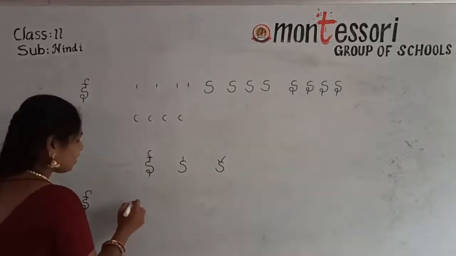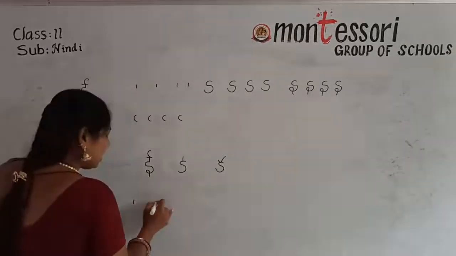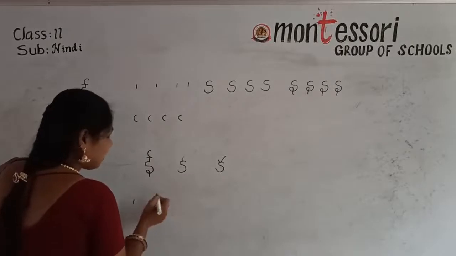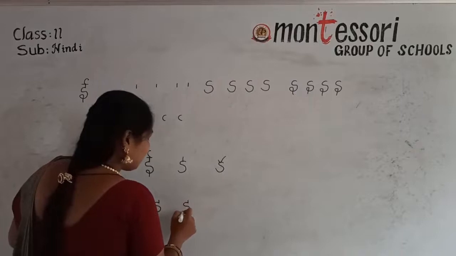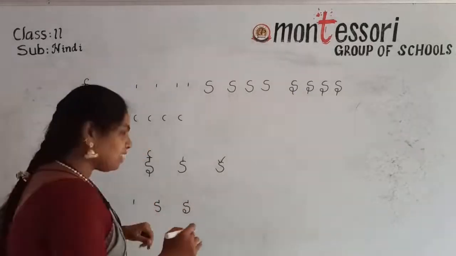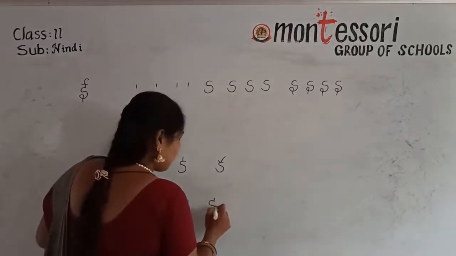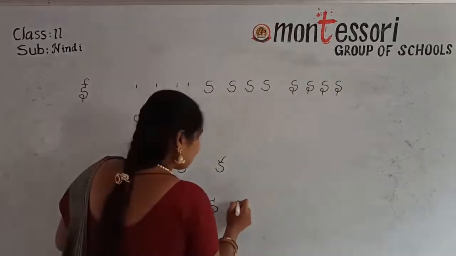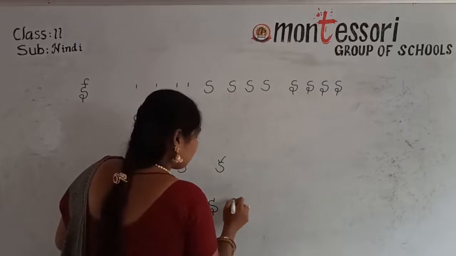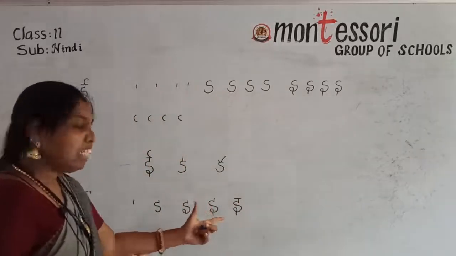How to write here? First one, no. Then next step, one with S. Understand, children? Next, another one, S after circle. Then next, if you practice this way also, it will come. See, then the next one, complete the header. It will become E.